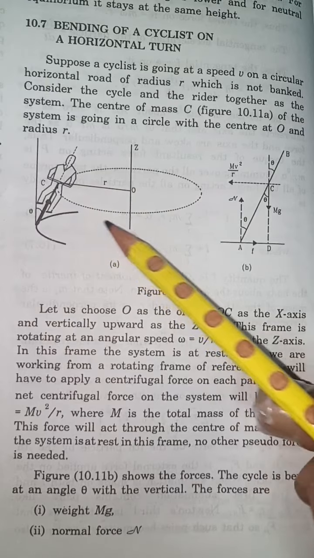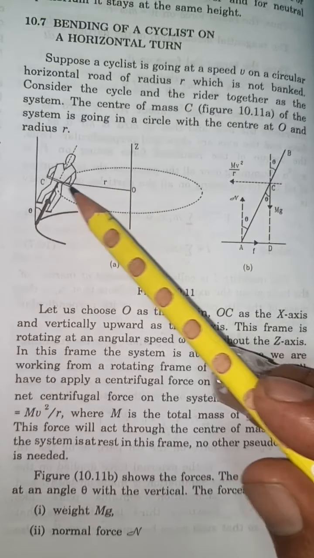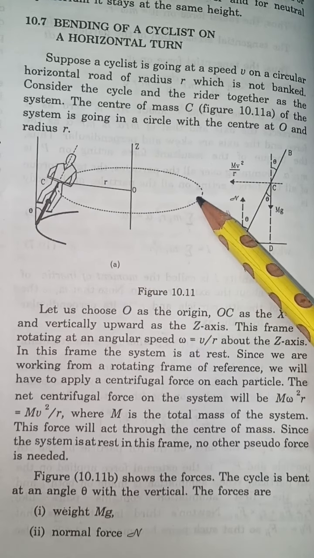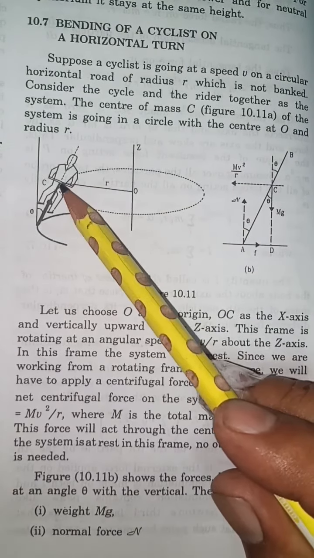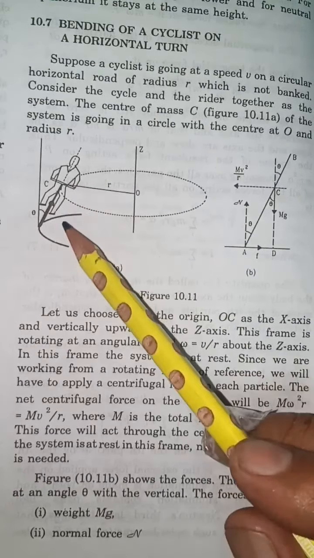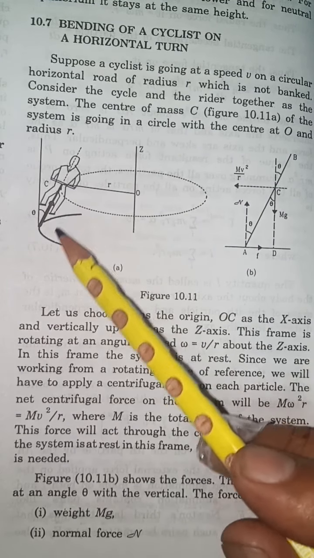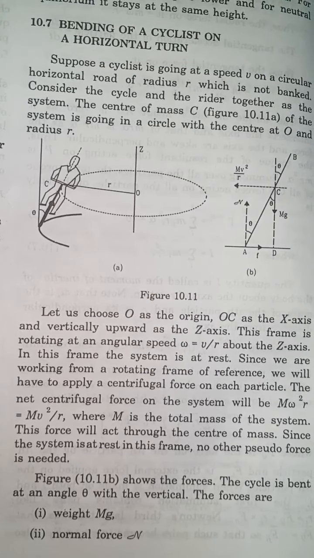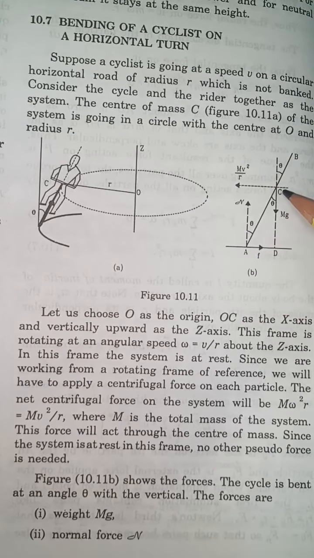See, suppose this is a bend which has radius r. A cyclist wants to bend the curve. So he always turns himself towards the center so that he can balance himself along with the curve. Why is it so? You can understand this very easily from here.